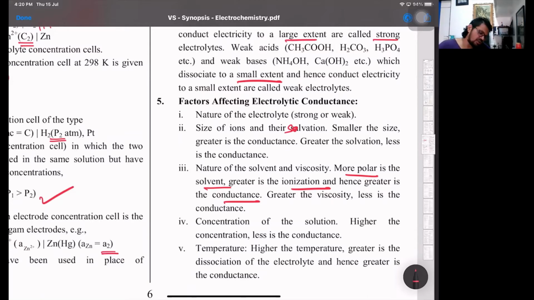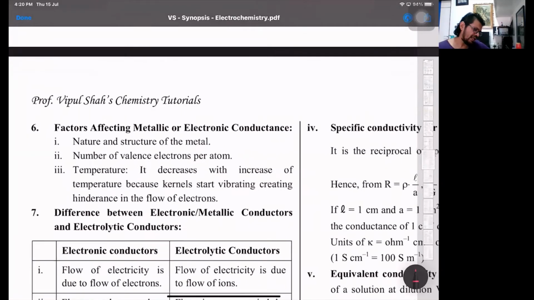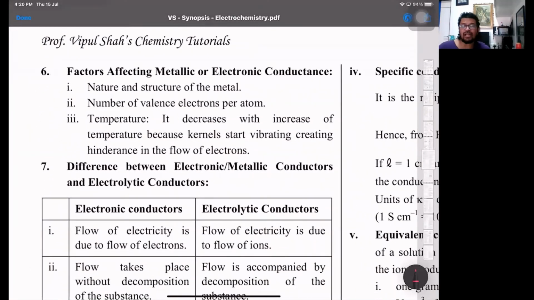Concentration: the higher the concentration, the less the conductance. And as temperature increases, conductance increases because the electrolyte dissociates to a greater extent. That's one parameter. Now, factors affecting metallic or electronic conductors. That is because the metal contains mobile electrons, the metallic bonding. As temperature increases, resistance increases and conductance decreases.